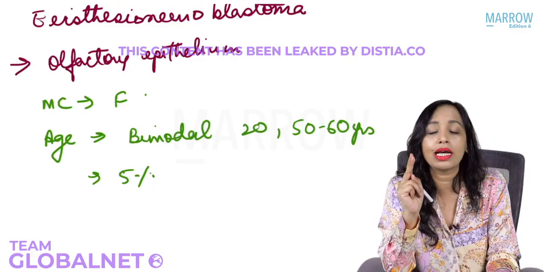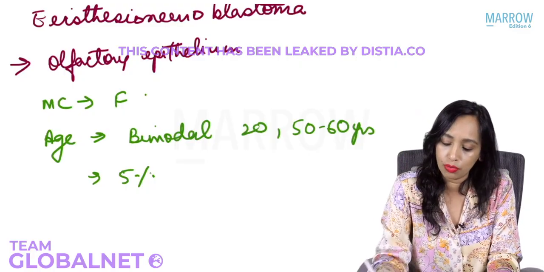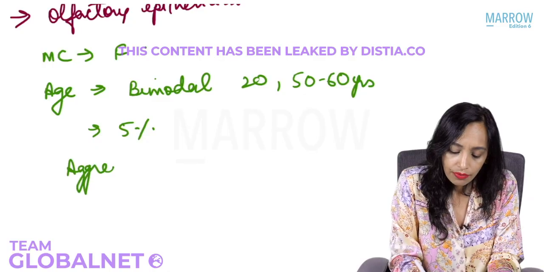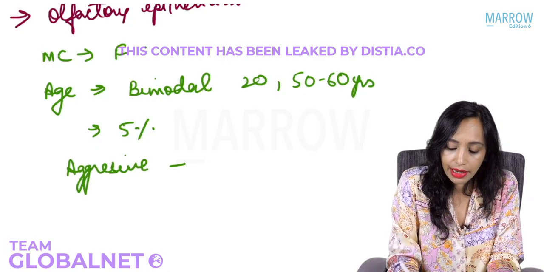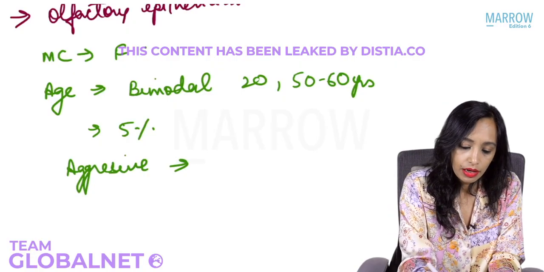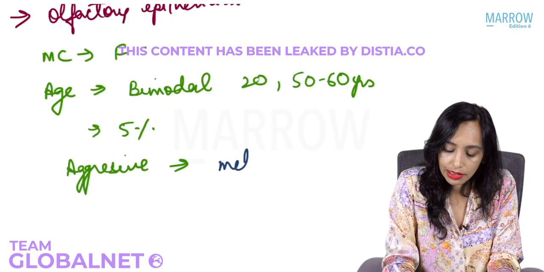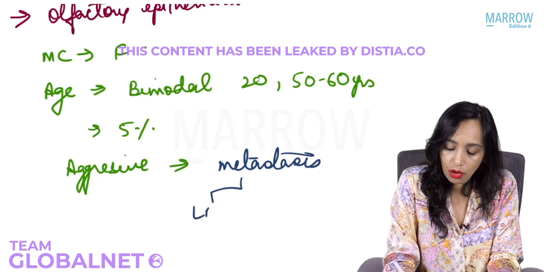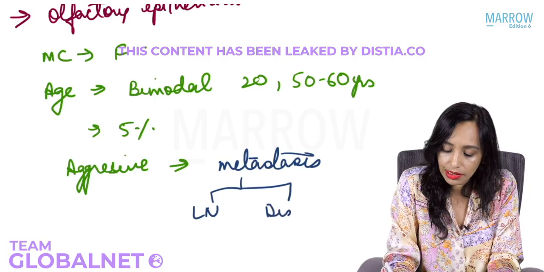Second, it is a very, very aggressive tumor, and it can cause metastasis very early. Metastasis can be to the lymph nodes. It can also be distant metastasis.